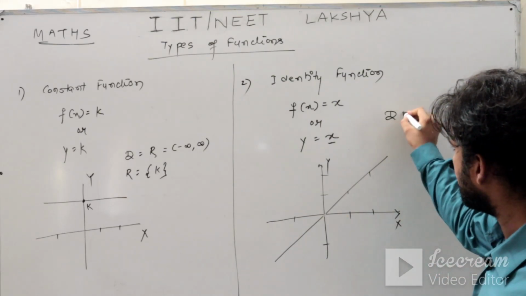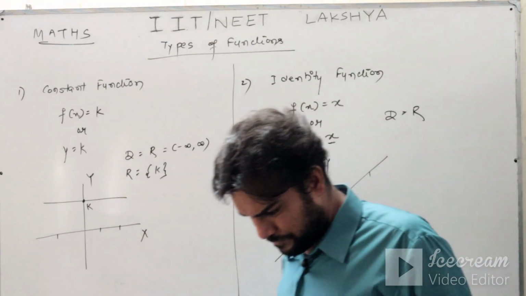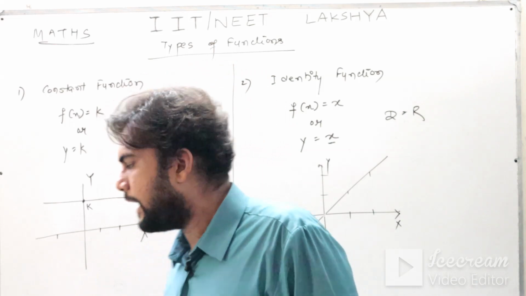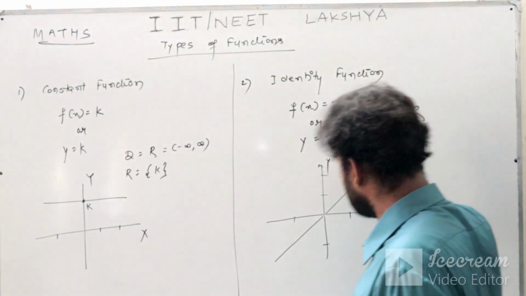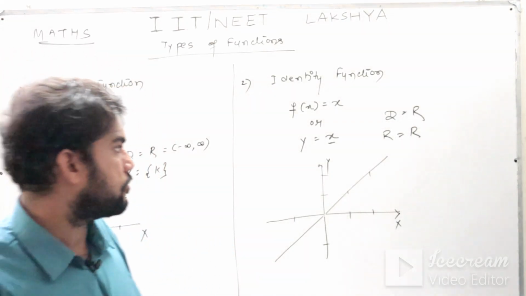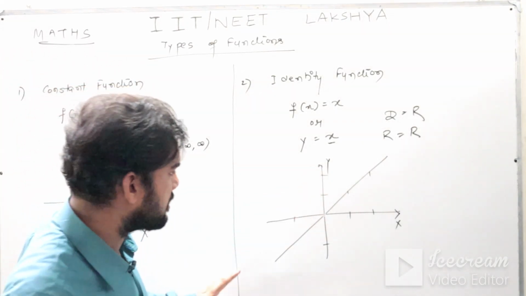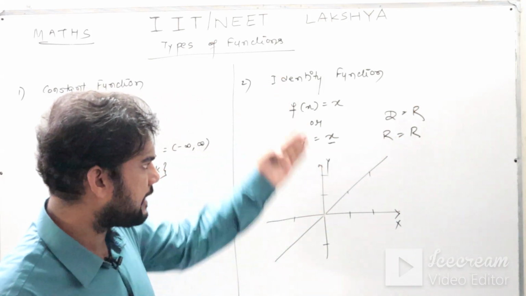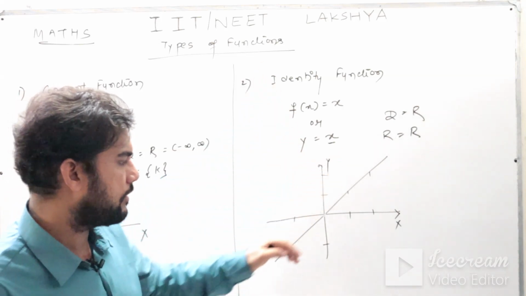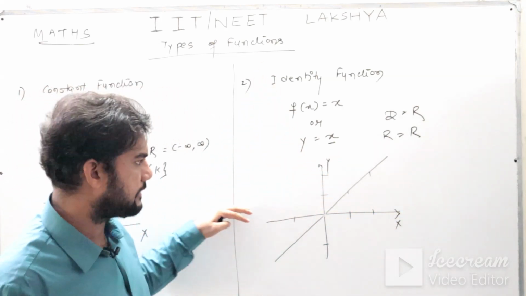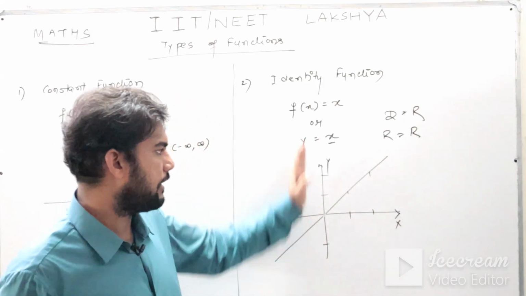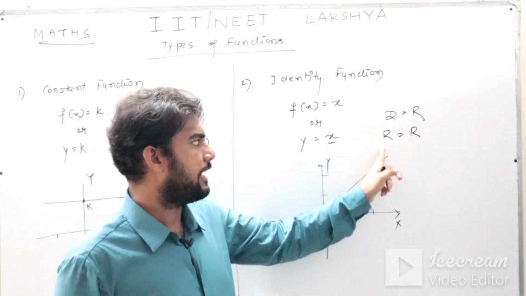Here if you see, the domain is R, because all the elements of your x-axis will be related, and your range is also R. Why? Because range is nothing but the collection of outputs. So this graph will extend from minus infinity to infinity. As I told you, for range you have to see the elements of the y-axis, and for domain you have to see the elements of your x-axis. So this graph, since it's going like this, will cover all the values of x as well as all the values of y. That's why I am saying domain is R and range is R.